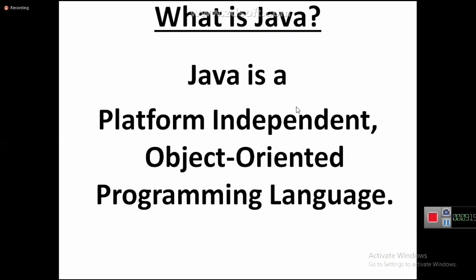It is not just an object-oriented programming language. It is a platform-independent, object-oriented programming language. Everybody got clarity on this statement? Java is a platform-independent, object-oriented programming language.